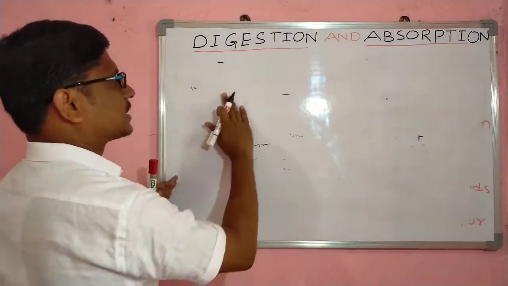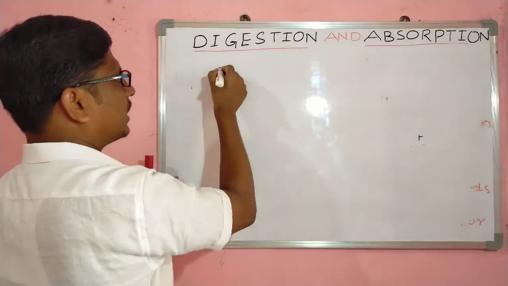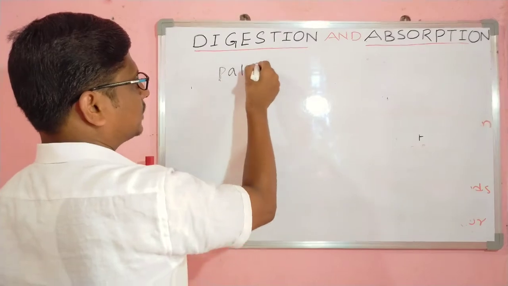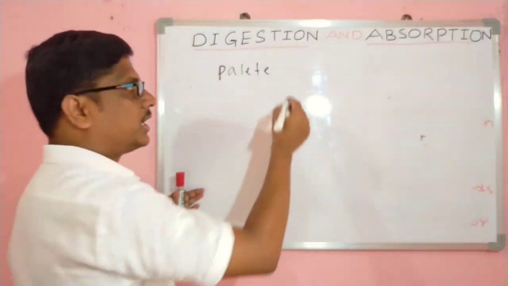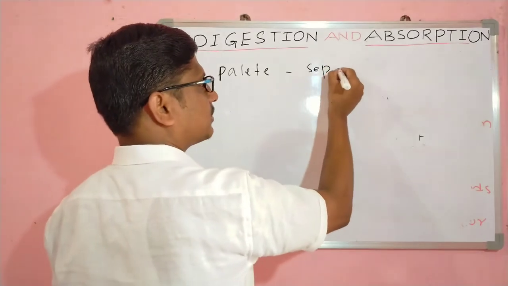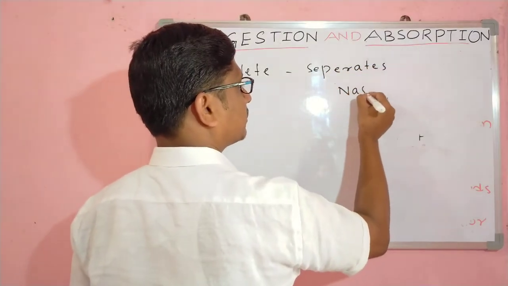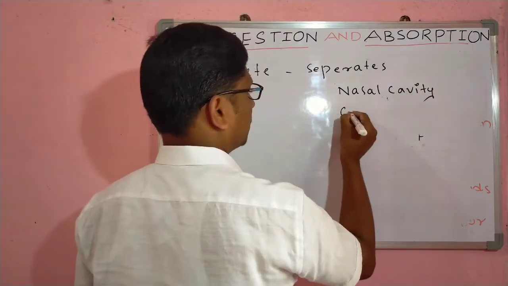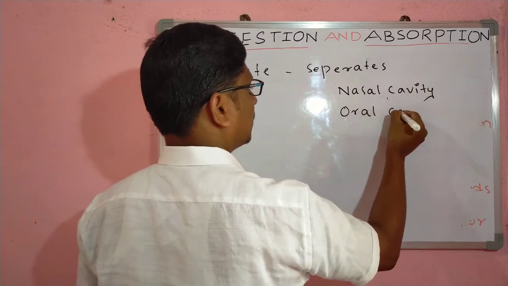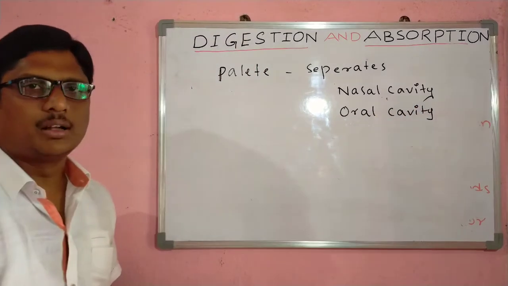Right. Next, the third part of the buccal cavity is called the palate. This palate separates the nasal cavity and the oral cavity. This nasal cavity and oral cavity are separated by the palate.